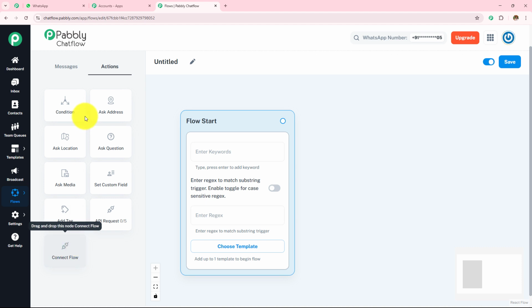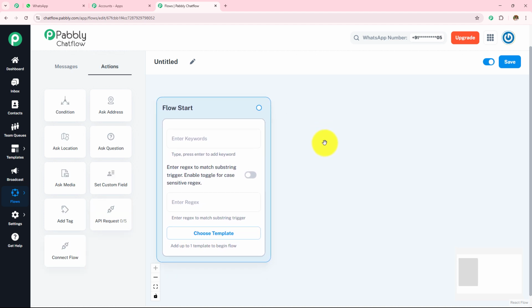So here we are done with understanding all of these buttons. Now moving on to creating this chatbot. To create this chatbot, we first have to trigger it so that it starts sending the messages. To trigger this chatbot or get it activated, we have to enter the keywords and the regex. This is the very first step to trigger or activate this chatbot.